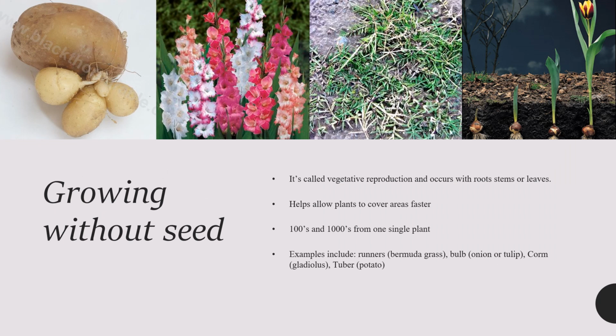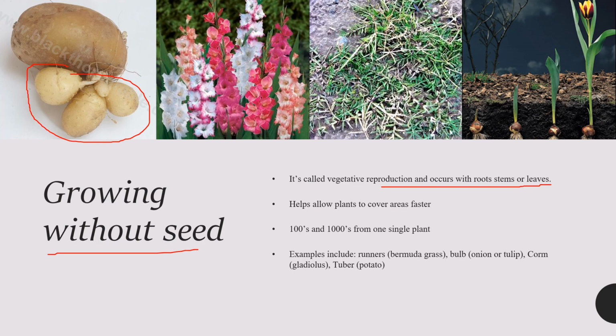Most plants grow through seeds, but there are also some plants which grow without seeds. For example, vegetative reproduction occurs with roots, stems or leaves. For example, a potato is grown through the tuber.